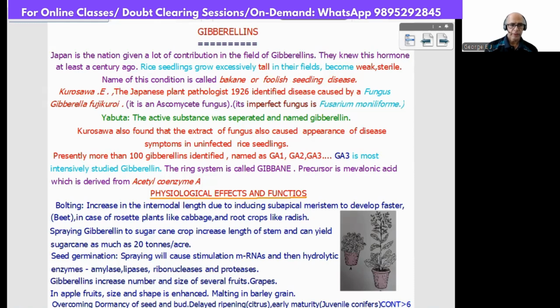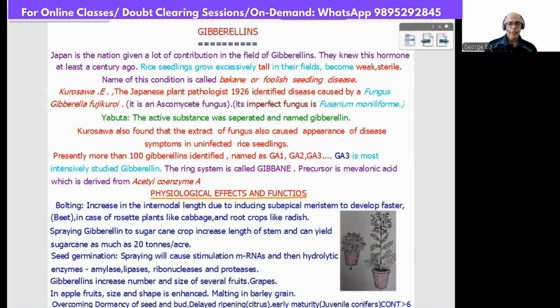One is bolting. It's an important item, gibberellic acid is the bolting hormone. What is bolting? Increase in the internodal length due to inducing the subapical meristem to develop faster. Another one, in the case of rosette plants like cabbage and root crops like radish. Spraying gibberellins on the sugarcane crop increases the length of the stem and can yield sugarcane as much as 20 tons per acre.